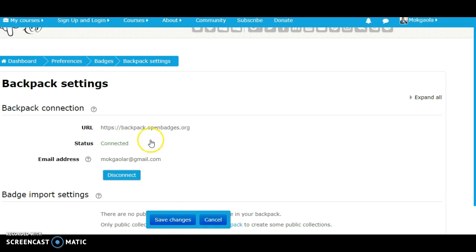Right. There it tells that I've already been connected. Note, if you connect, after everything that you do, don't forget to click on save.